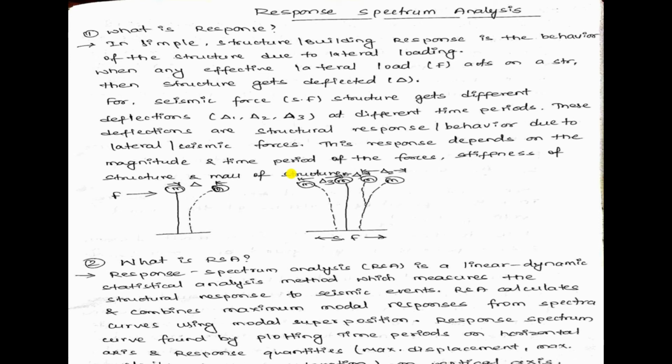And what is response spectrum analysis? Response spectrum analysis is a linear dynamic statistical analysis method which measures the structural response to seismic events. We call it RSA in short. Response spectrum analysis calculates and combines maximum modal response from spectral curves using modal superposition. The response spectrum curve is found by plotting different time periods on the horizontal axis and response quantities like maximum displacement and maximum velocity on the vertical axis.